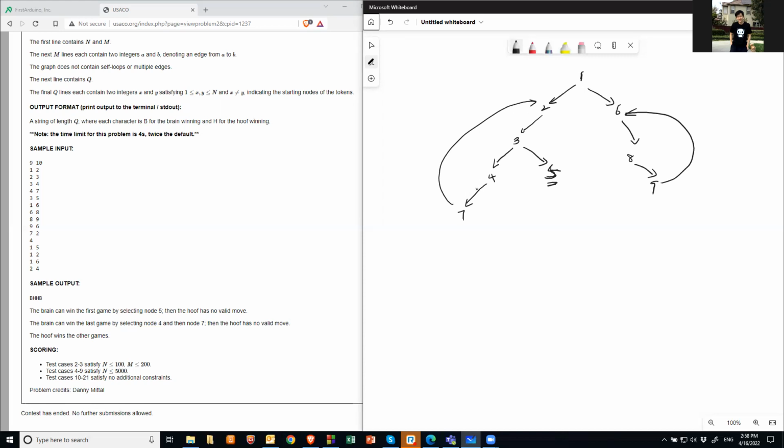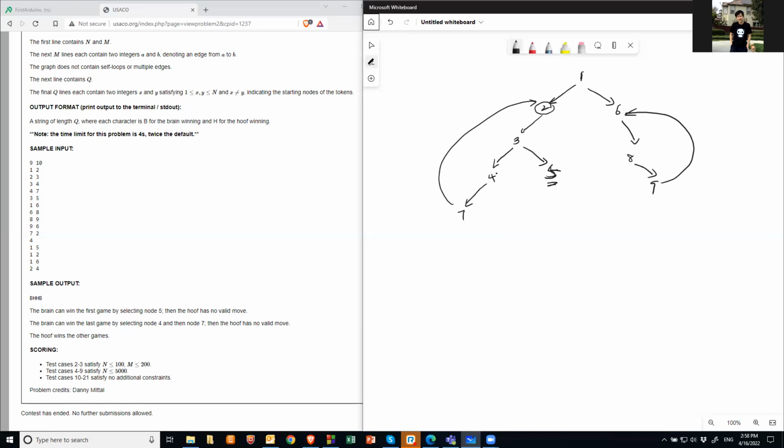Obviously, at any stage, when Brain picks 1, Hoof will make it go this way, because it can form a circle. If you pick 2, it goes around this circle. So obviously Hoof will win. In the third case, 1 and 6, it's just the flip of that: 6 goes around this circle, 1 goes around this circle, so Hoof will win.